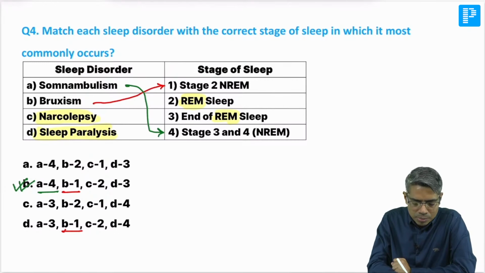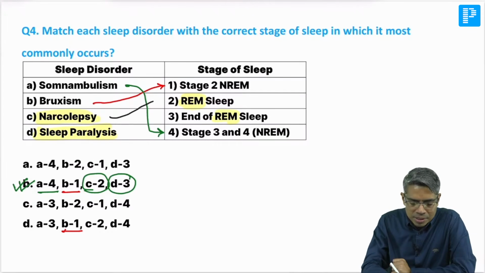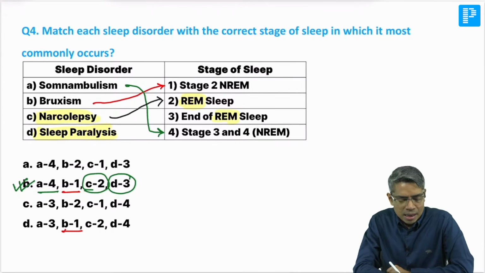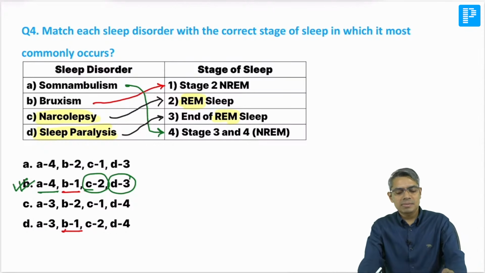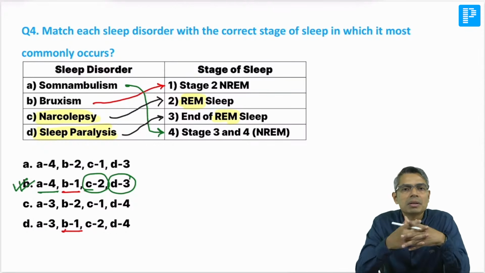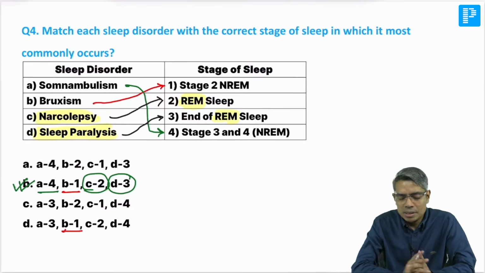So A is 4, B is 1. Now C is 2 and D with 3. C is 2, so narcolepsy is 2, REM sleep disorder, and sleep paralysis, end of REM sleep. Sleep paralysis is a phenomenon which happens during the normal sleep stage, because you know REM sleep means